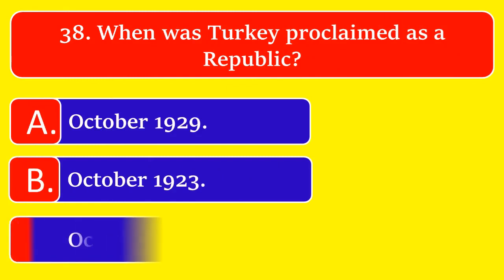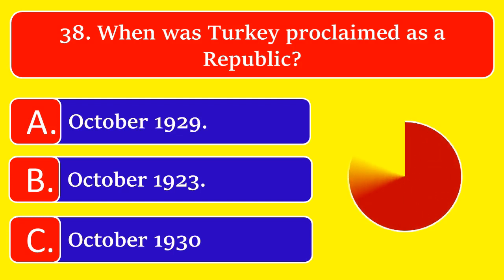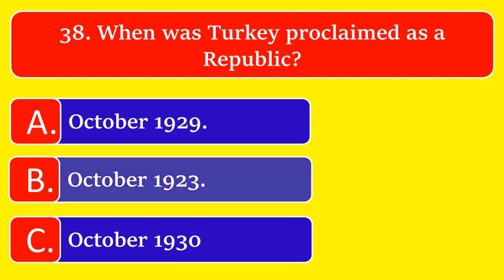When was Turkey proclaimed as a republic? Option A October 1929, or option B October 1923, or option C October 1930. The great answer is option B October 1923.